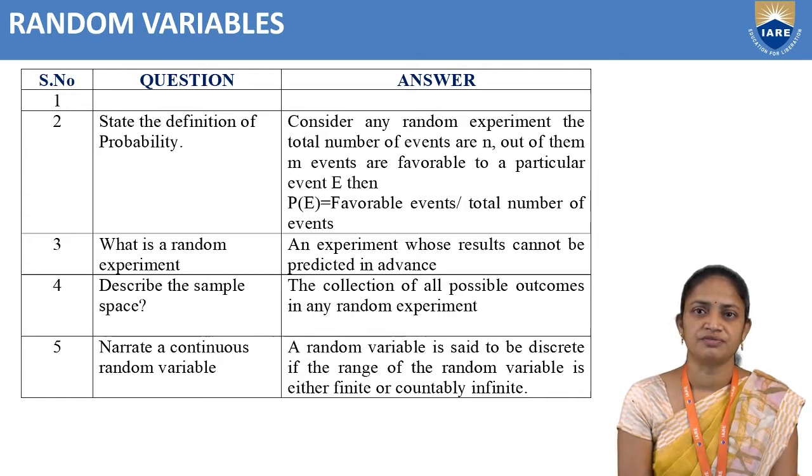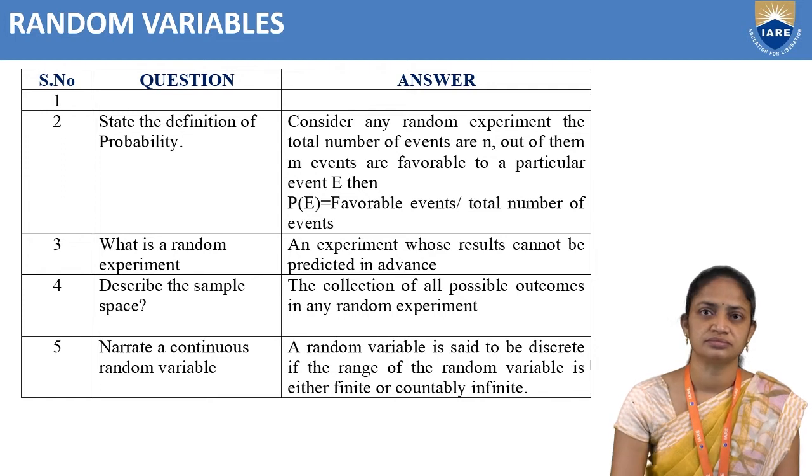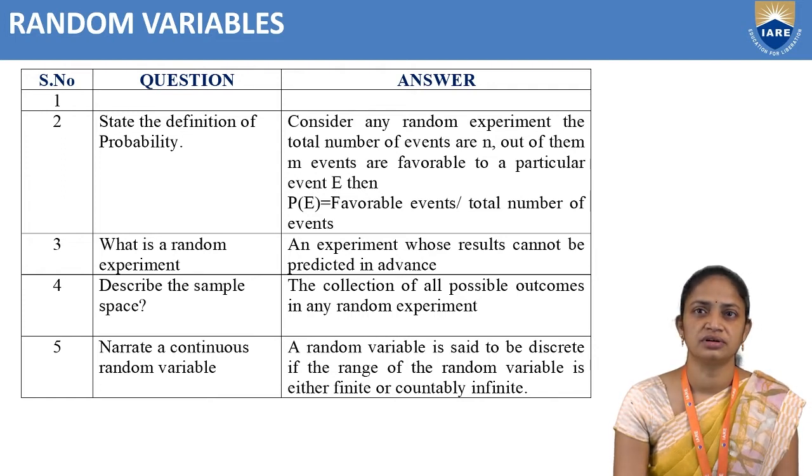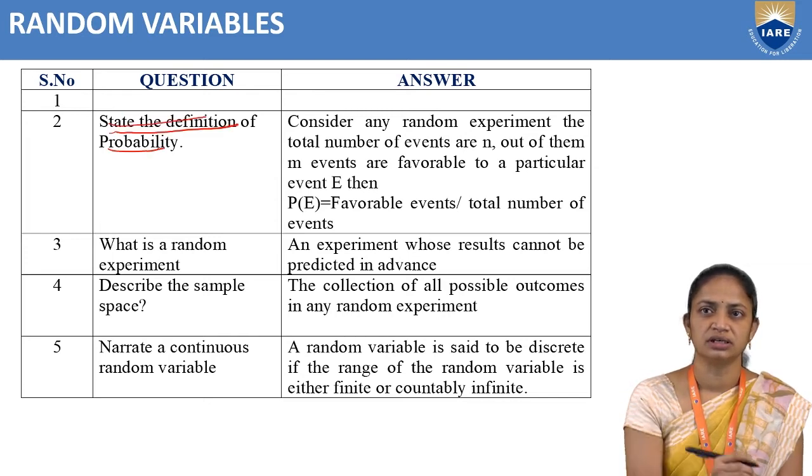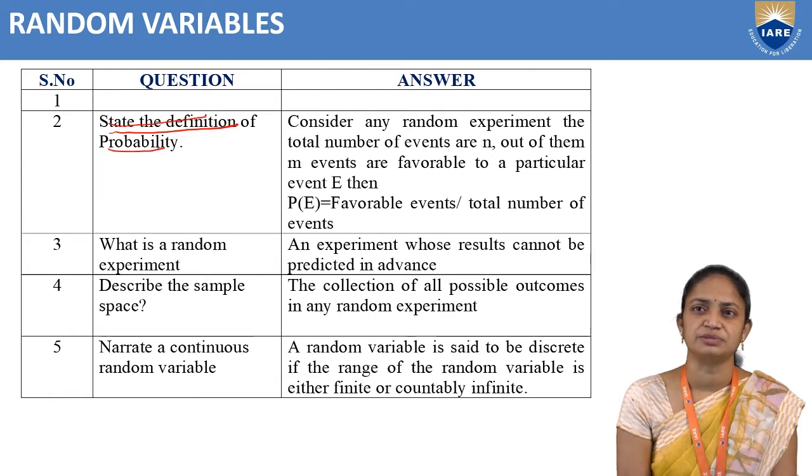Our first question is: state the definition of probability. Consider any random experiment. The total number of events is n.